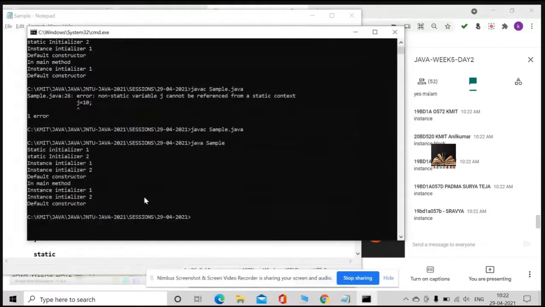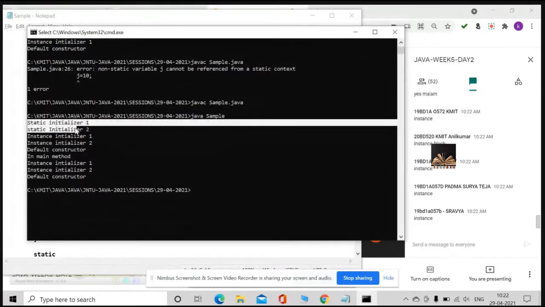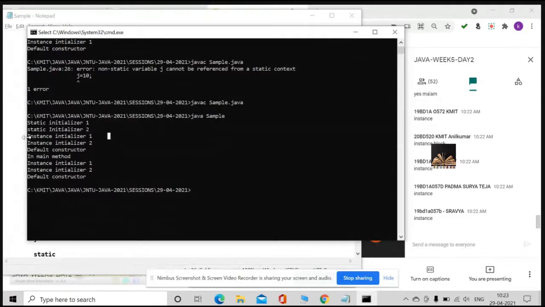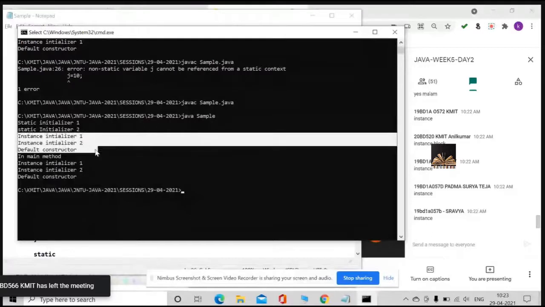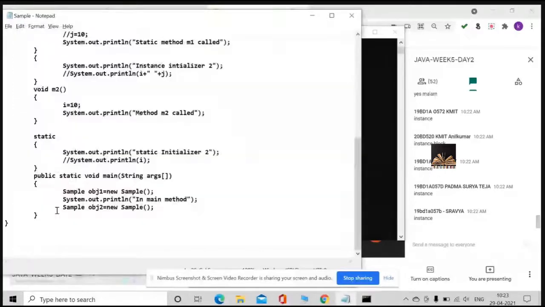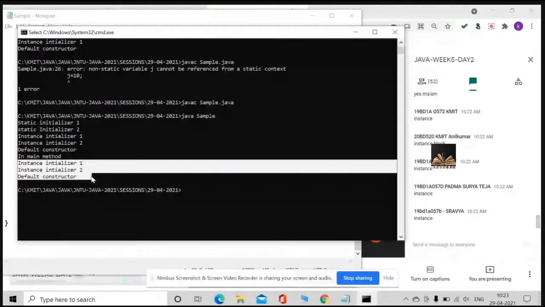Listen, guys. The static initializers will always be called first after the class loading. Once the first object got created, the two instance initializers will be called in their order, and then the constructor. And even for the second object, again the two instance initializers in their order, and then the constructor is going to be executed. Understood? Everybody?